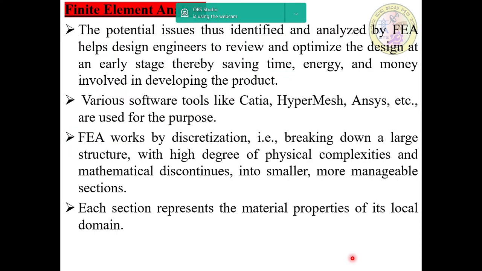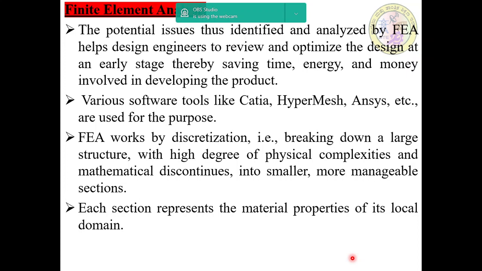The potential issues thus identified and analyzed by finite element analysis help design engineers to review and optimize the design at an early stage, thereby saving enormous time, energy, as well as money involved in developing any product. And then various tools like CATIA, HyperMesh, ANSYS, etc. are used for this purpose.